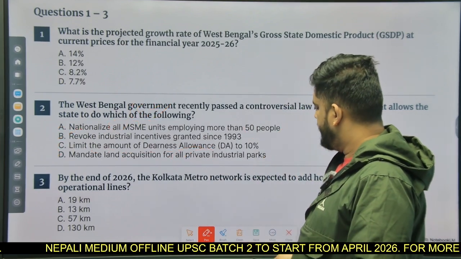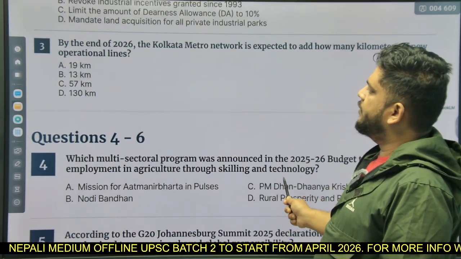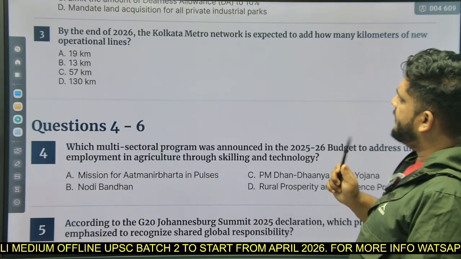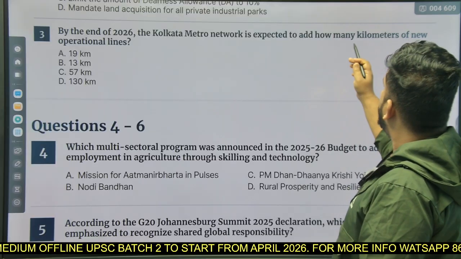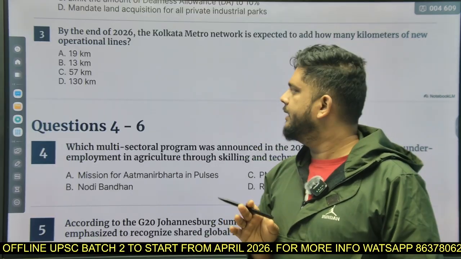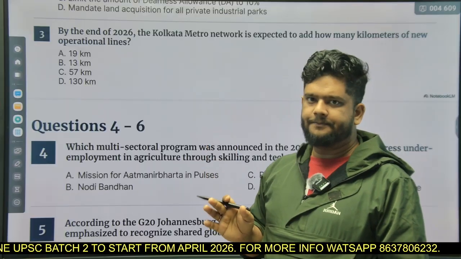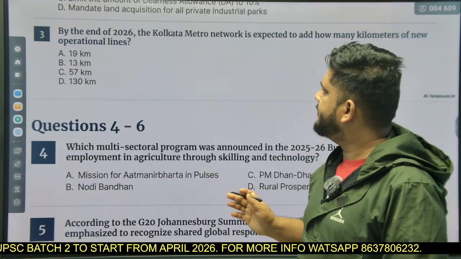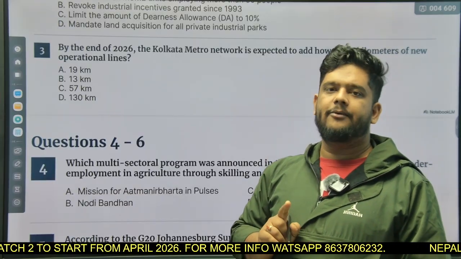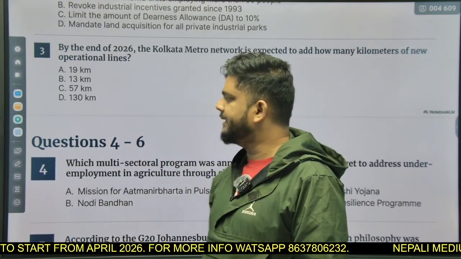Moving to question number 3. By the end of 2026, the Kolkata Metro network is expected to add how many kilometers of new operational lines? The given options are 19 kilometer, 13 kilometer, 57 and 130. So by the end of 2026, we will be adding 19 more kilometers in our metro line. Option number A, that is 19 kilometer, is the correct answer.